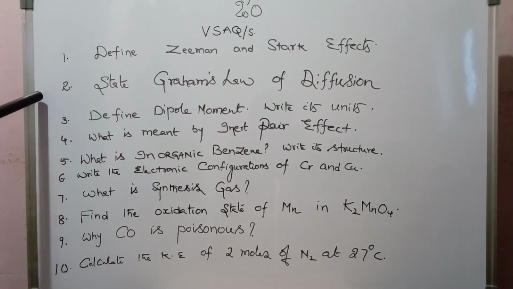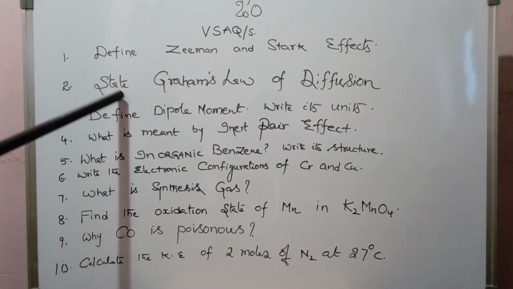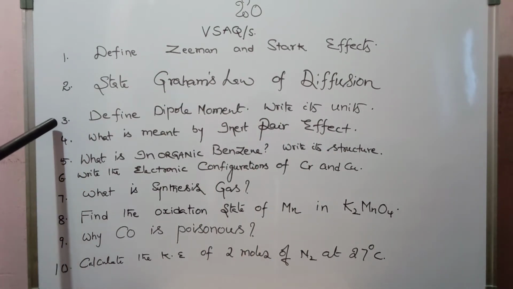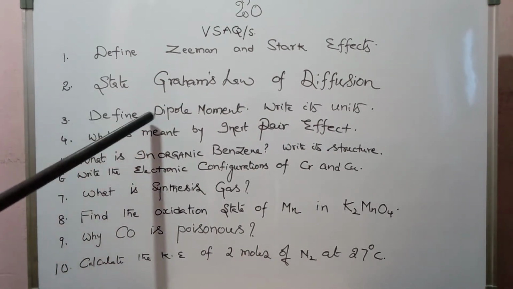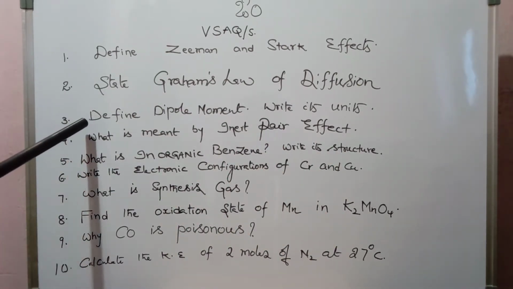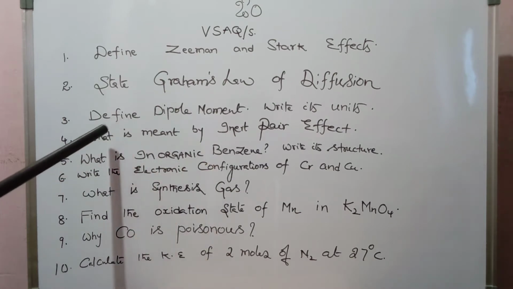And the second one is: state Graham's law of diffusion. And the third one is: define dipole moment and write its units.